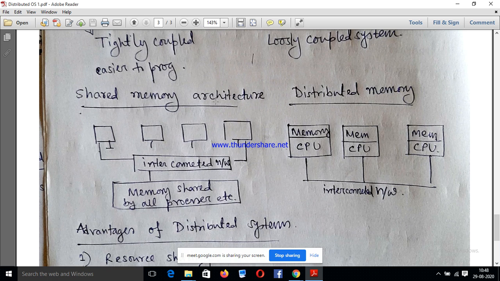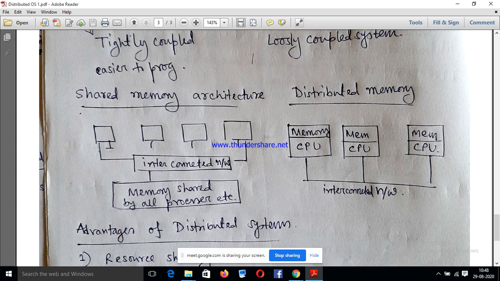See, this is the pictorial representation of shared memory architecture. Here you can see there are four nodes or four computers which have a single memory, or shared memory.